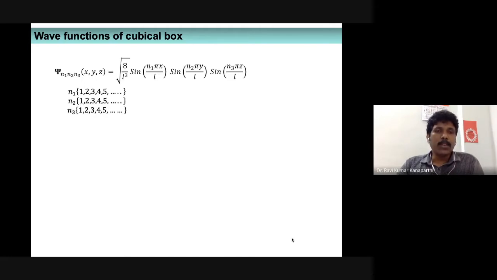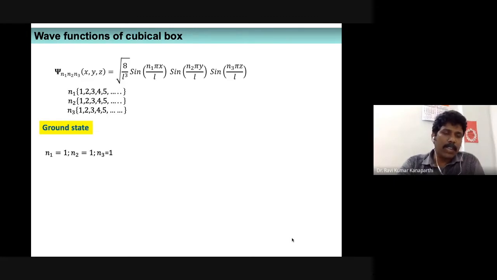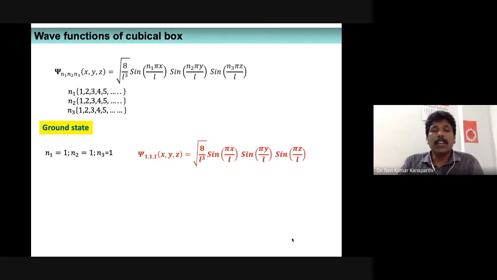Now the question is, what is the ground state wave function? If you want to get it, you have to substitute the values of n1, n2, and n3 as 1 in all three cases, as we have just seen. Then the wave function is psi 1,1,1 of x, y, z equal to the square root of 8 by L cubed, sine pi x by L, sine pi y by L, sine pi z by L. That is the complete wave function.